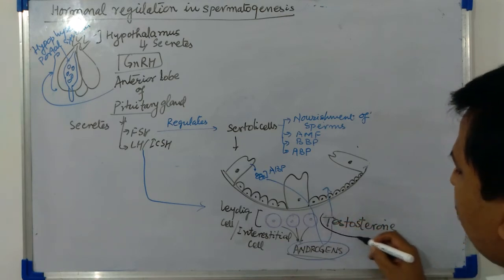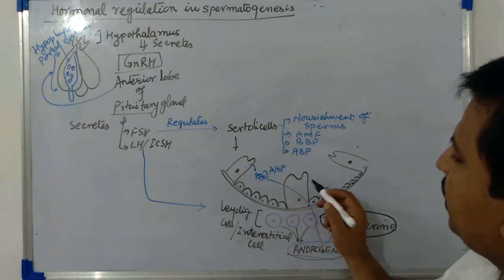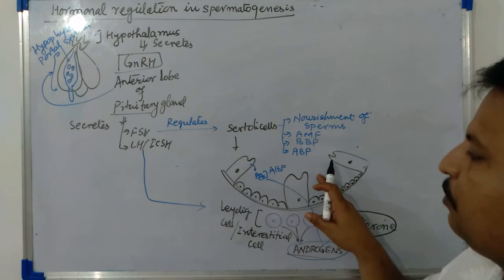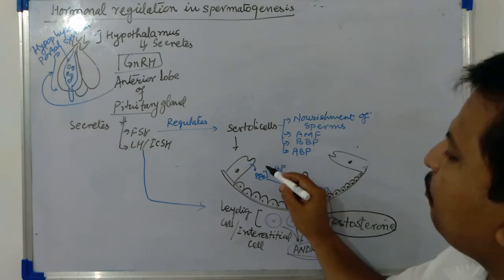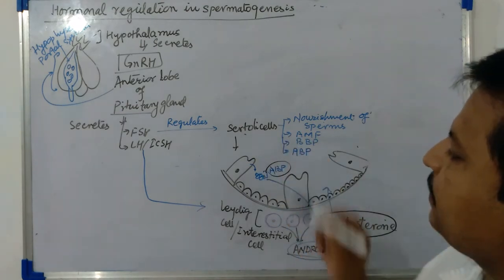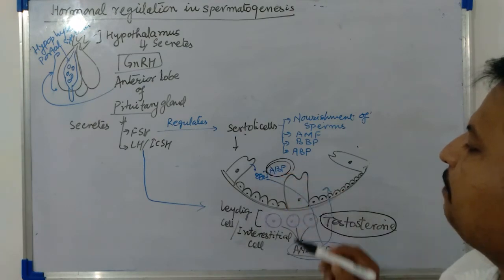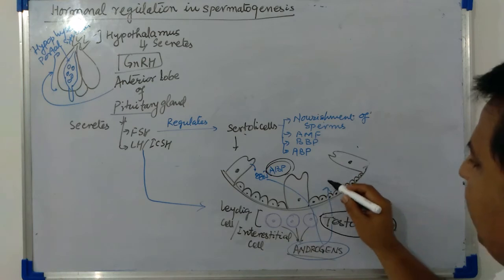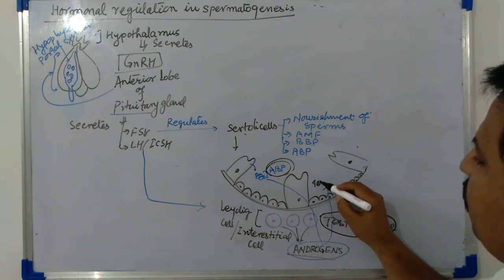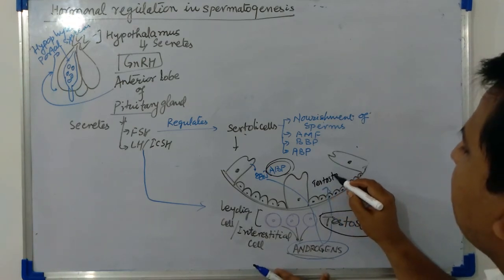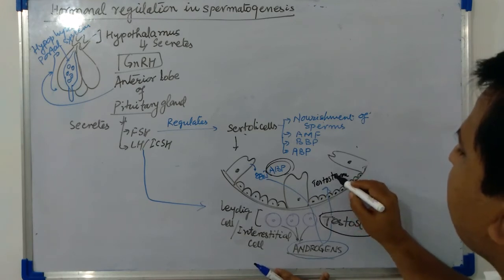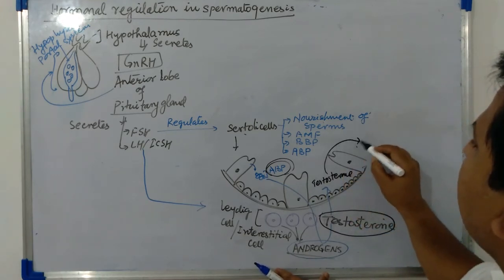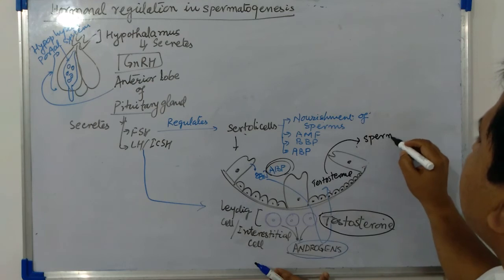This testosterone is brought inside the seminiferous tubule with the help of a protein secreted from the Sertoli cells. This protein is known as ABP, androgen binding protein. When testosterone comes here, it will help in spermatogenesis.